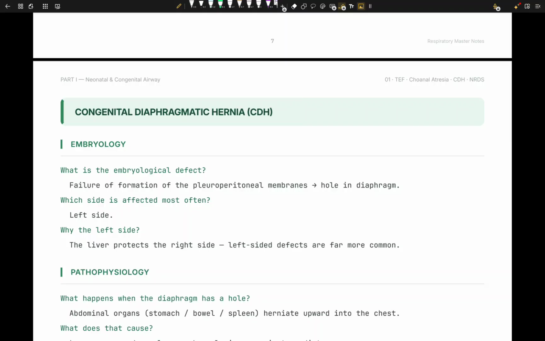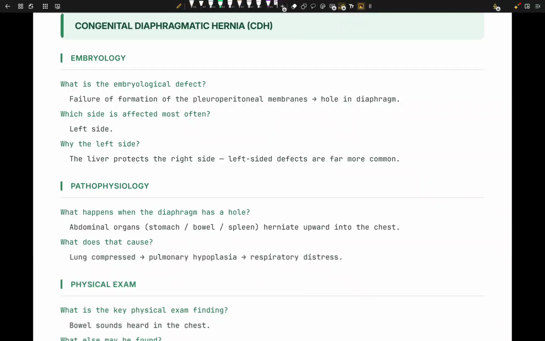Now, mechanically, it's simple. Loops of gut go inside your, not lung wall, what am I saying. Basically, I'm trying to say that a hernia is just a protrusion of an organ or a wall through an abnormal opening in the wall that is close to it. Okay, that's a hernia.